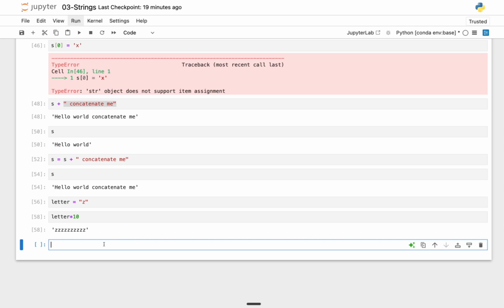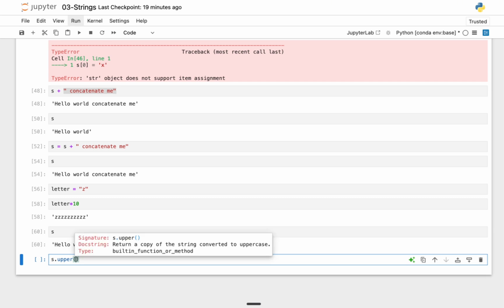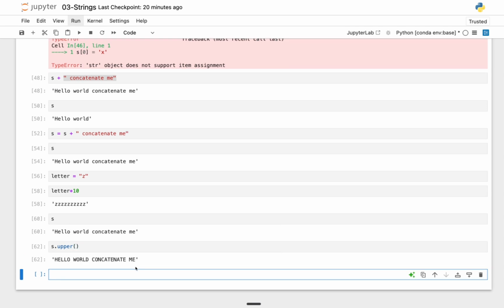So the first built-in method, let's check what we have in our s before we continue. We see I have Hello world concatenate me, and the first built-in method I'd like to tell you about is s dot upper. Don't forget, shift tab is going to tell you about the function. What this does is return a copy of the string converted to uppercase. So if I run the cell, you're going to see everything is now in uppercase.